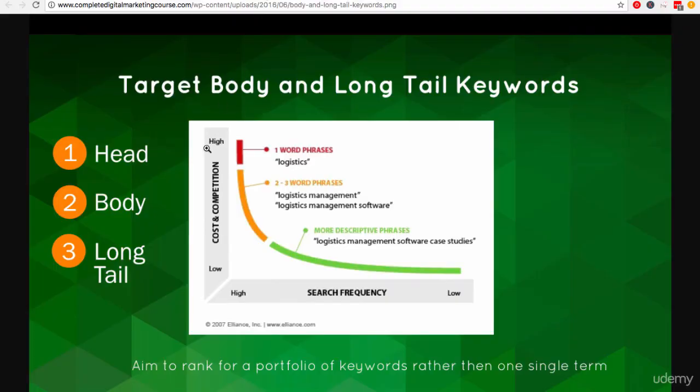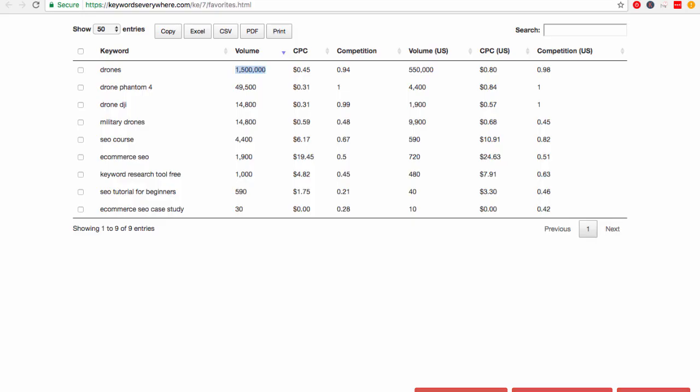So the key takeaway for you in this lecture is that your keyword strategy should be to target these long tail keywords, and also to build up a portfolio of keywords rather than one term. So have a look at your list and start to focus in on these longer term phrases, and you can even download these and start to highlight these with this keyword strategy in mind.